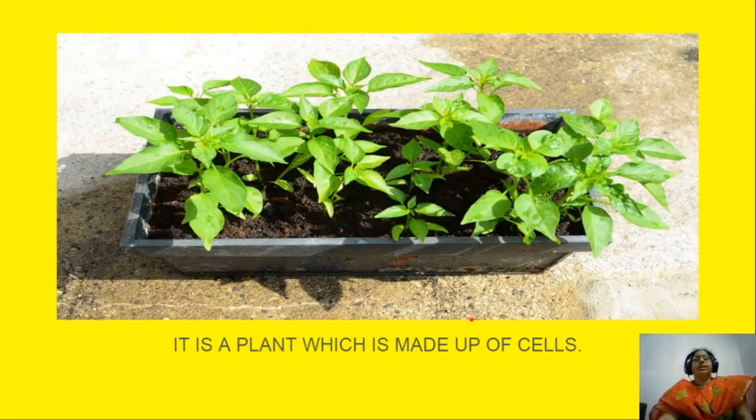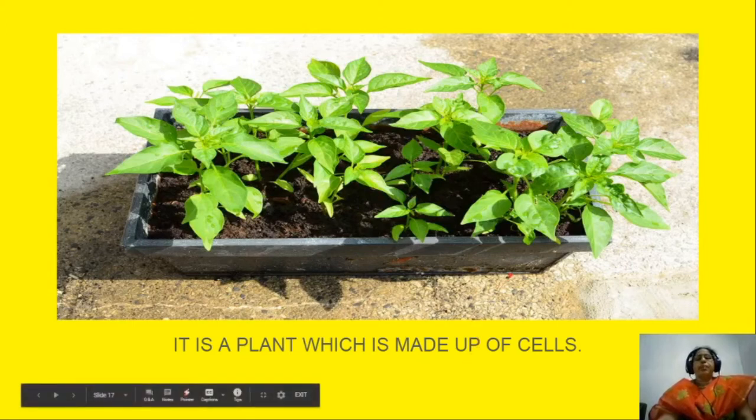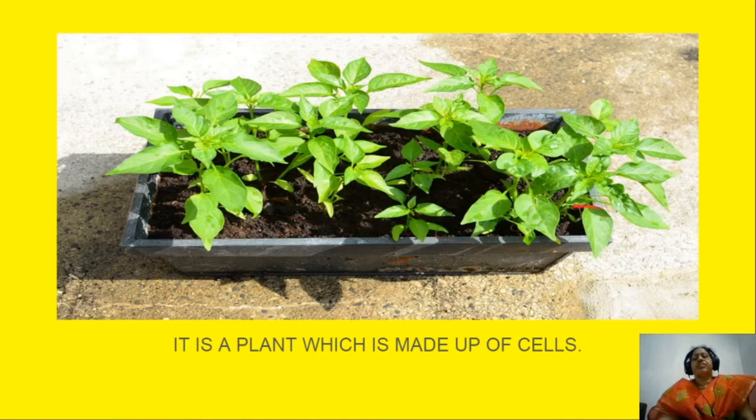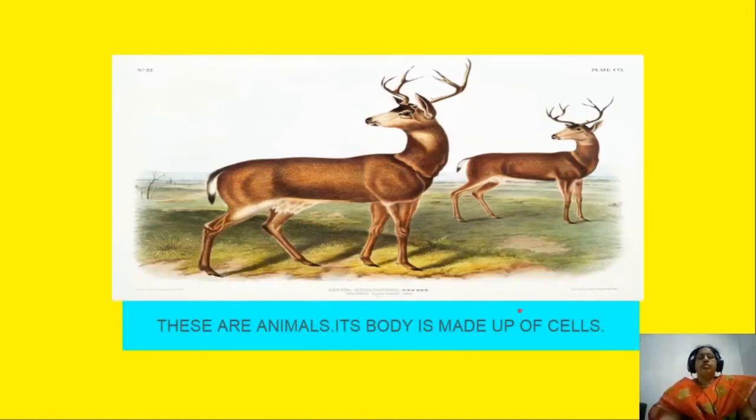We are also multicellular organisms. Here it is a plant. In these plants, a lot of cells are present, but these cells are divided into parts, stem, leaf, root, etc. And some photosynthesis, respiration, etc. life processes are taking place in its body. So these are animals. So these are also multicellular organisms. Millions of cells are present in its body.